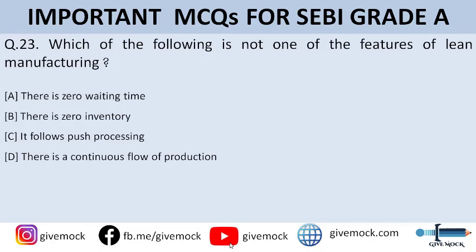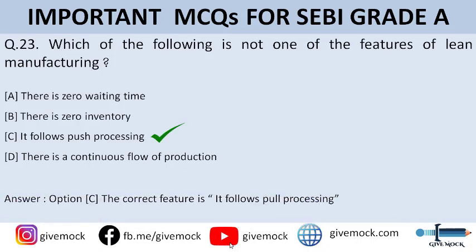So guys, the incorrect option is option C. It follows push processing. And actually, the correct feature of lean manufacturing is that it follows pull processing. All right. Moving on to question number 24.